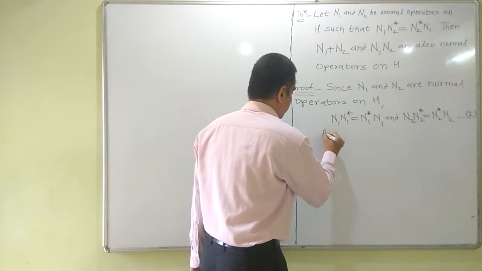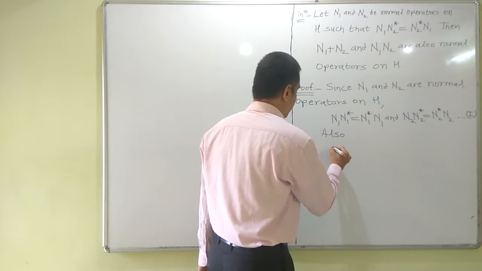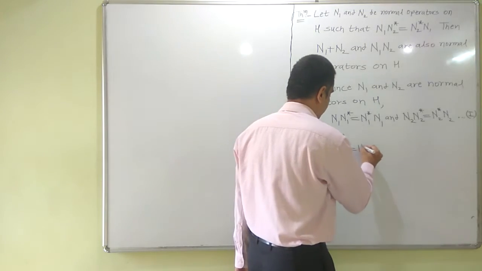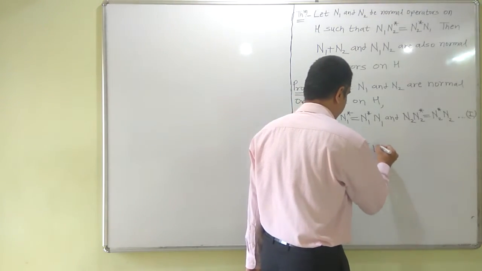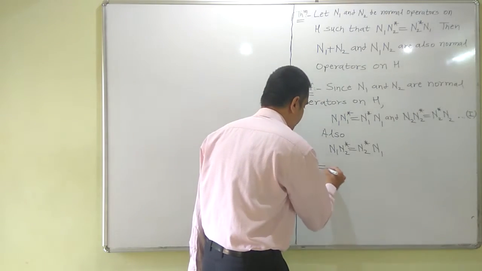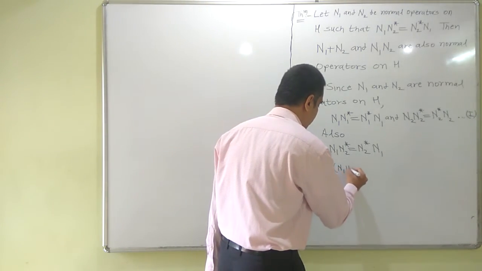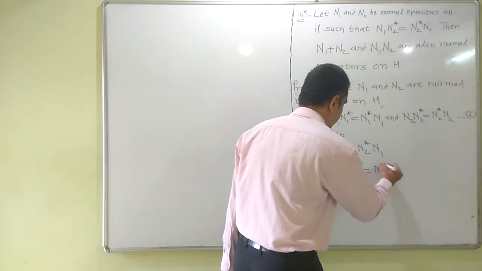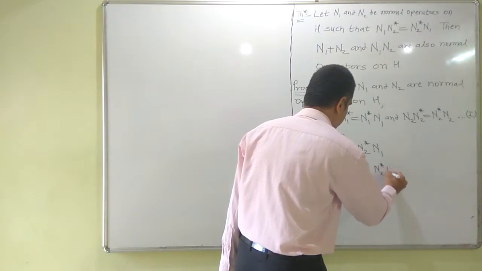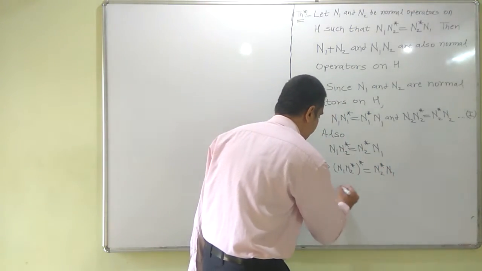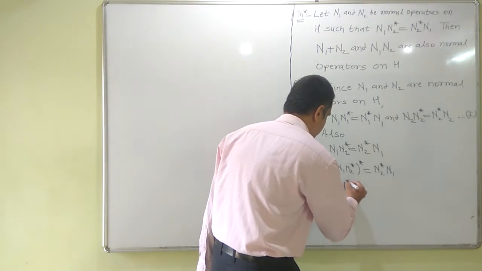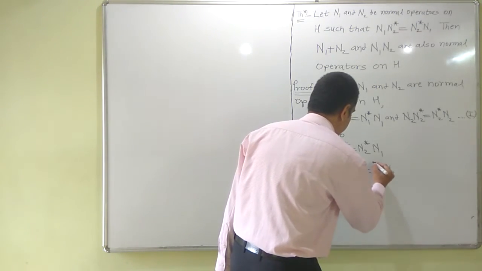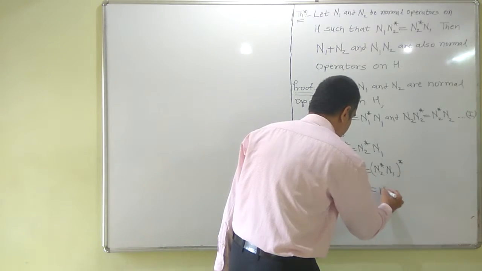Also, it is given that n1 n2 star equals n2 star n1, which implies, on taking adjoint, that n1 star n2 equals n2 n1 star.